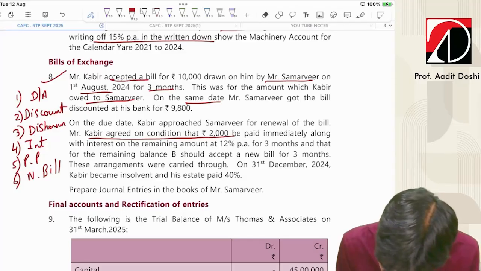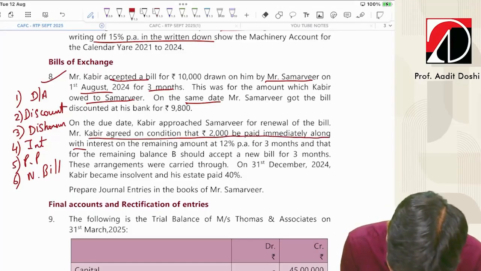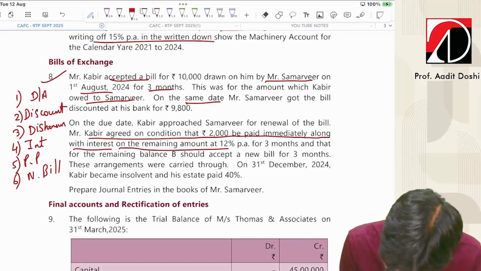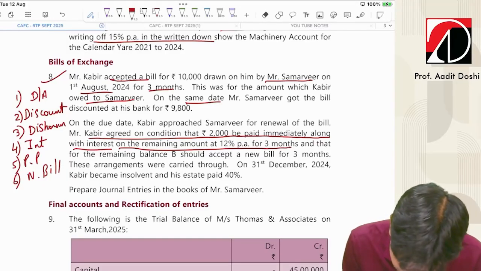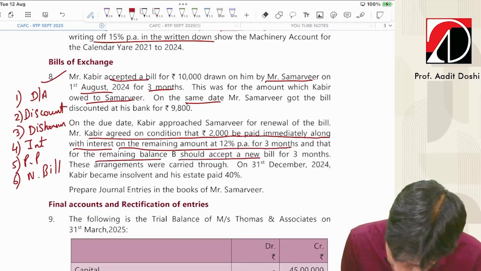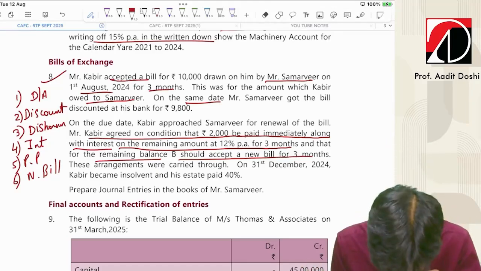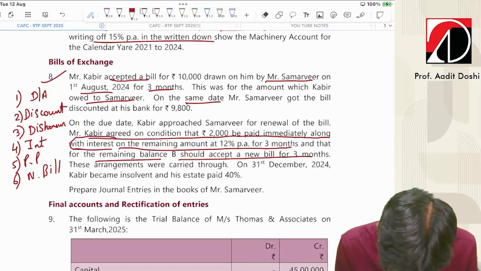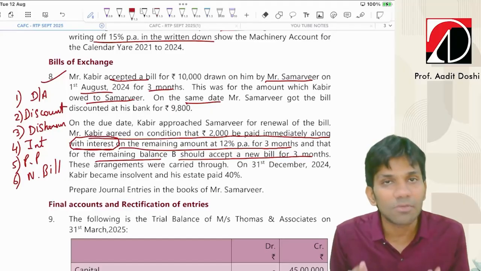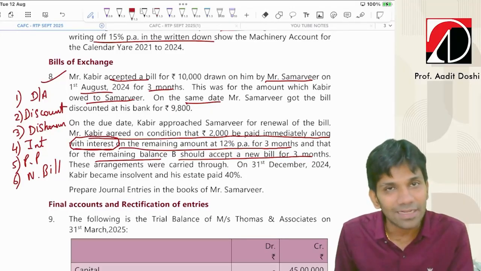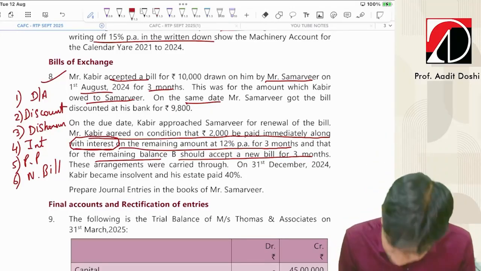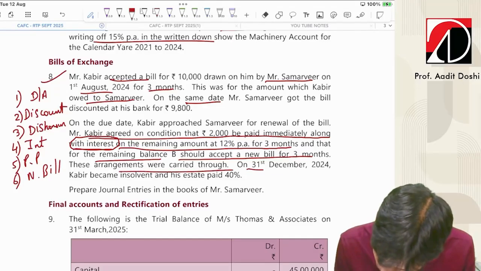Mr. Kabir agreed on the condition that 2,000 to be paid immediately along with interest on the remaining amount at 12% per annum for 3 months, and that for the remaining balance B should accept a new bill. This is all the procedure of renewal, that he is paying some part payment to be paid immediately along with interest. So here Mr. Kabir is paying 2,000 and the interest along with the part payment only. These arrangements were carried on 31st December 2024.